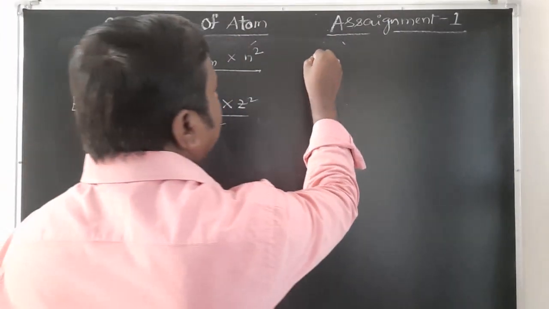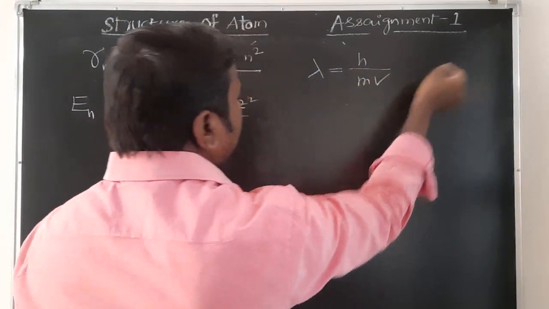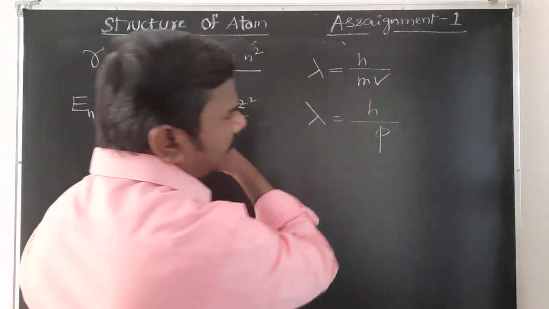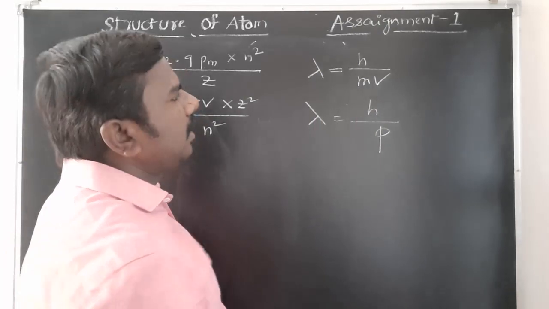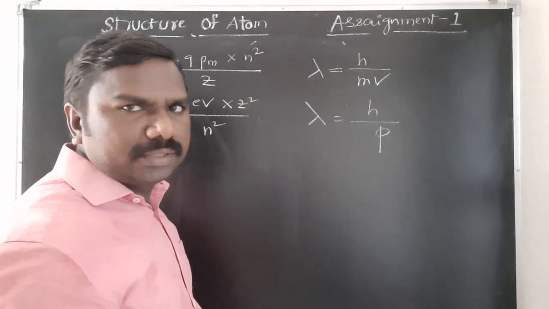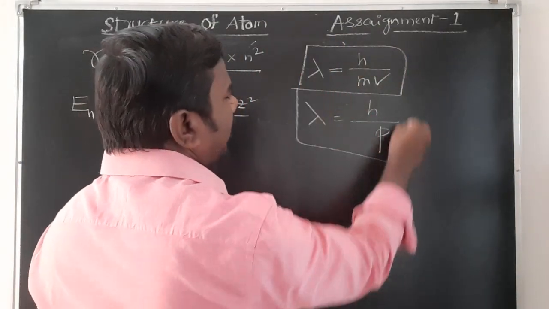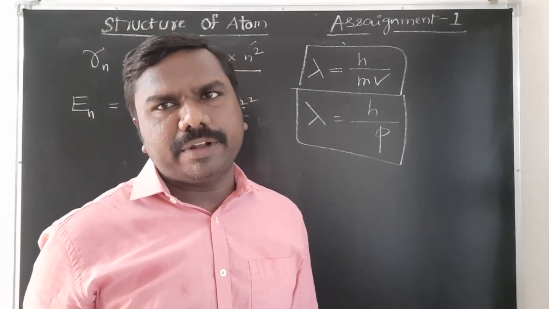De Broglie's wave equation is lambda is equal to h by mv. mv is momentum, nothing but h by p, students. Mass increases, wavelength decreases. Mass decreases, wavelength increases. Getting, students? Inversely proportional. These two formulas are very, very important. Simple problems they are expecting from the CET point of view.